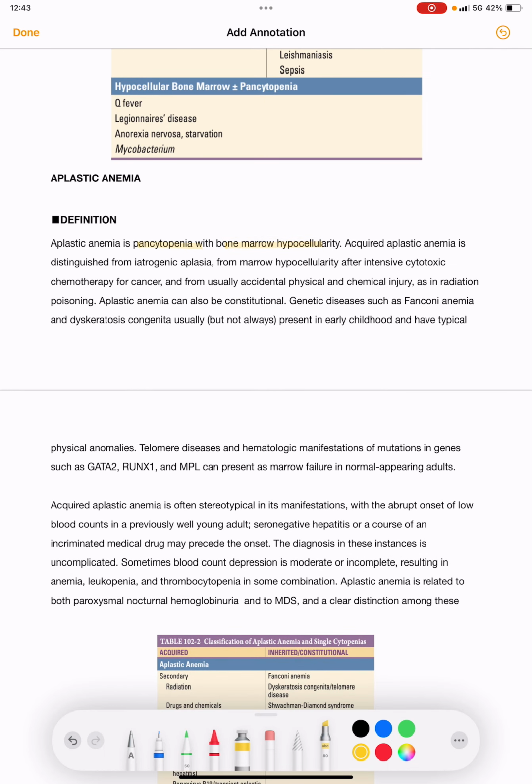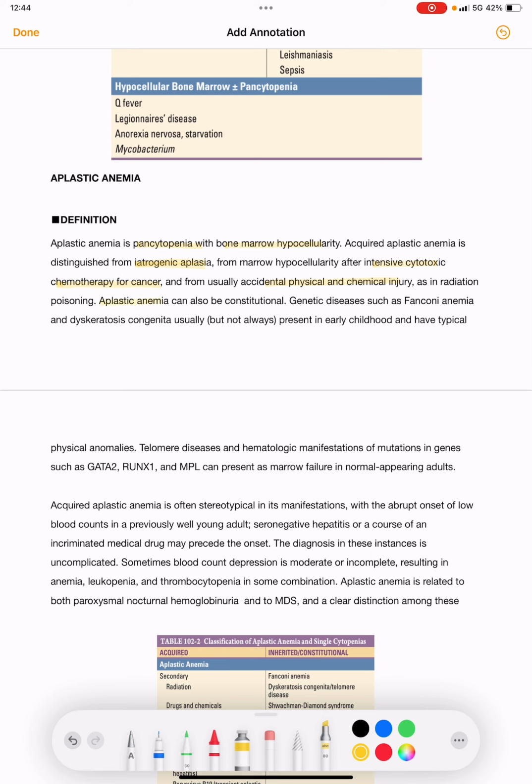Acquired aplastic anemia is distinguished from iatrogenic aplasia, which is marrow hypocellularity after intensive cytotoxic chemotherapy for cancer, and from usually accidental physical and chemical injury as in radiation poisoning. So why does this iatrogenic aplasia occur? After intensive cytotoxic chemotherapy for cancer, and from usually accidental physical and chemical injury as in radiation poisoning.